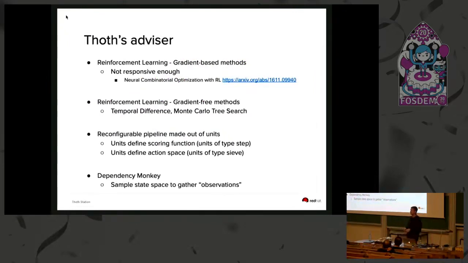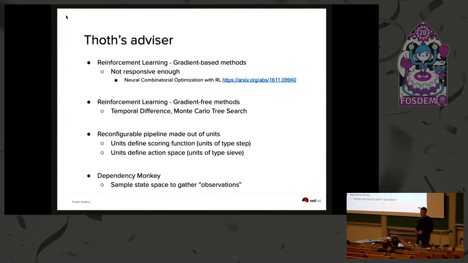The most interesting paper that we evaluated was neural combinatorial optimization with reinforcement learning, published by Google Brain. And we really tried to learn that gradient.